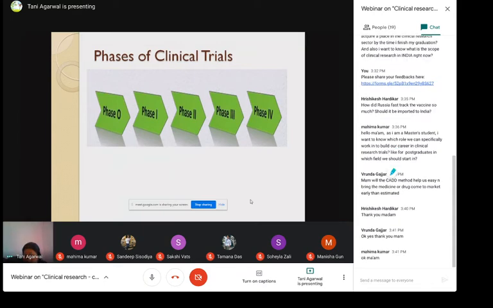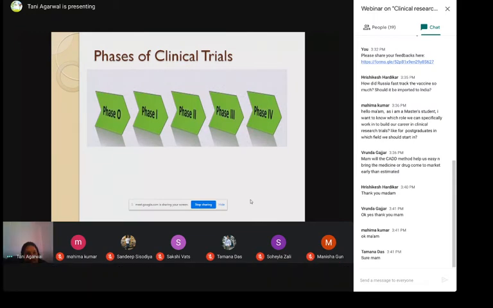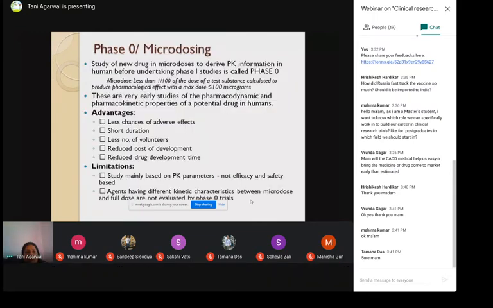So I will quickly take you through the different phases of clinical trials, that is phase 0 through 4. Now, phase 0 or the microdosing phase. This is not a very essential phase. Not every drug has to go through phase 0, but sometimes researchers may feel that this is important, so they will do a phase 0 or microdosing phase.